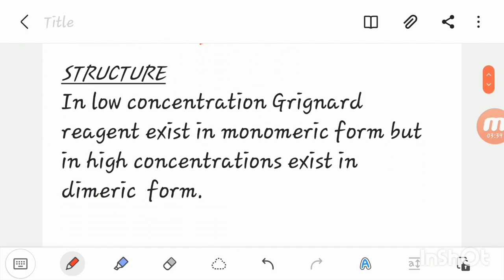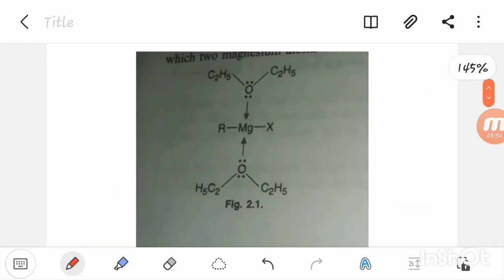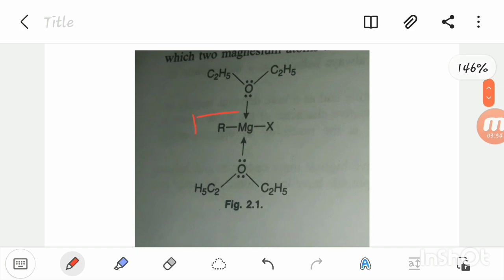Structure of Grignard reagent. In low concentration, Grignard reagent exists in monomeric form, but in high concentration it exists in dimeric form. As we can see in this structure, the Grignard reagent is connected with two ethers with covalent bonds. This is the condition of low concentration of RMgX.